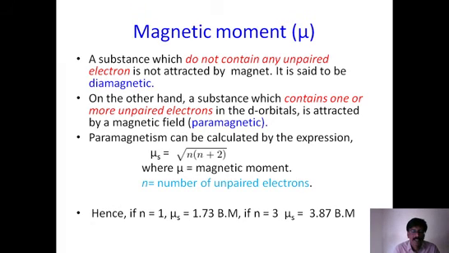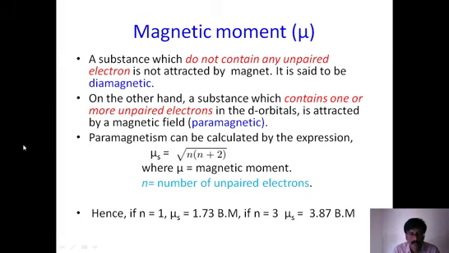So in this point, what we need to understand is that we are developing three major issues using valence bond theory. The number of unpaired electrons is to be decided. If it does not have any unpaired electron, its magnetic moment is 0, or in other words, it is diamagnetic in nature.